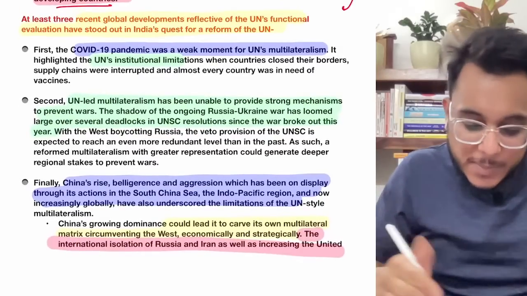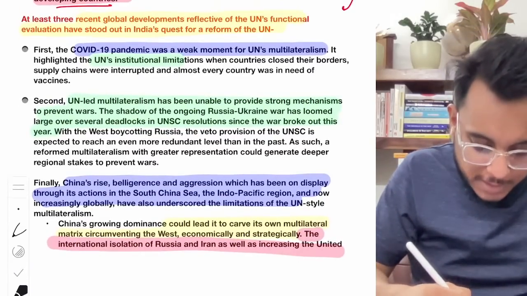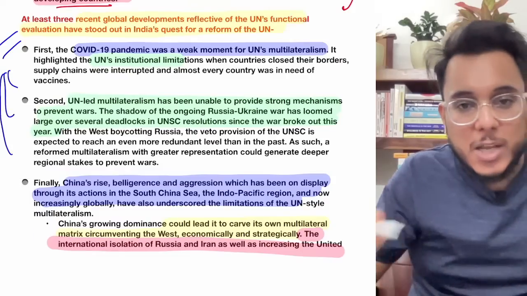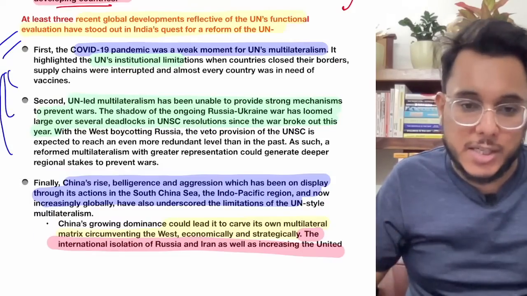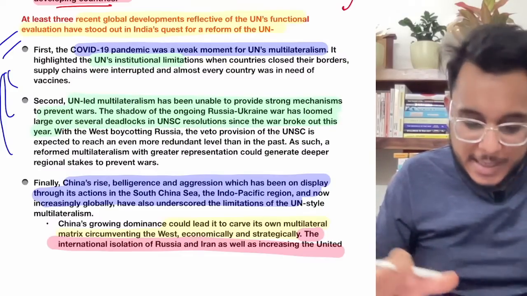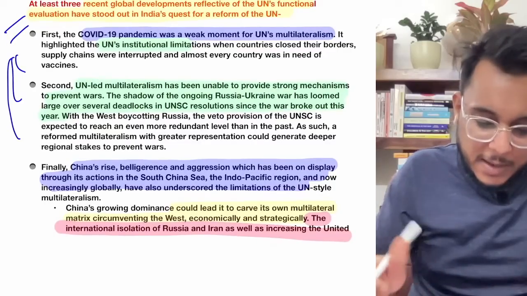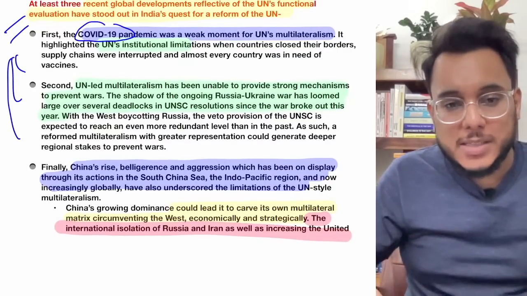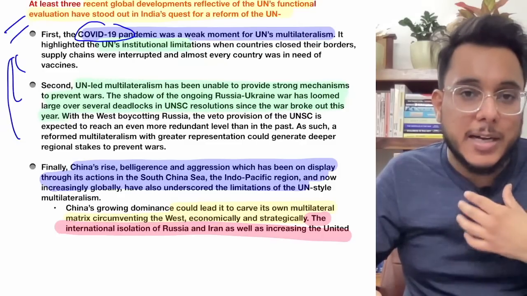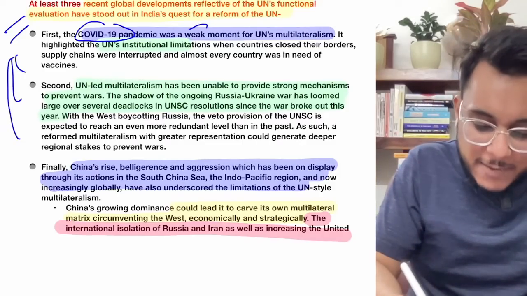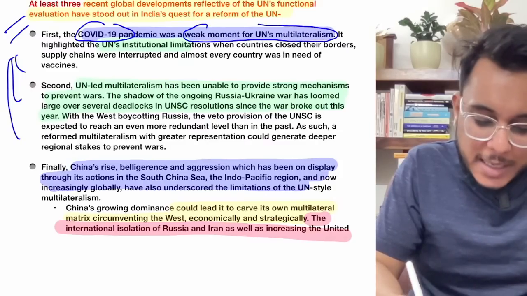Right now it has been seen that multiple things have happened which have questioned the credibility of these multilateral institutions such as the UN. Okay, now let's discuss these particular things. So basically, first of all, the COVID-19 pandemic. Now we saw that the COVID-19 pandemic became a health emergency in 2020, and that was a very weak moment for UN multilateralism.